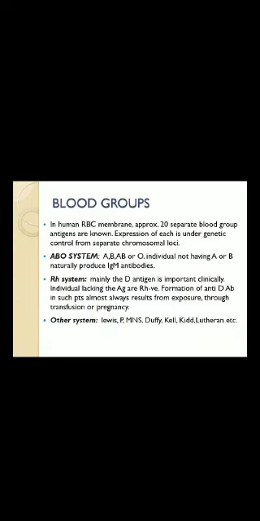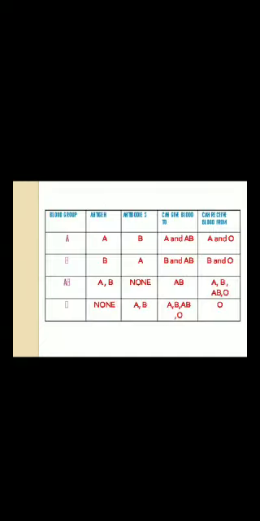So, what is the Rh system? It depends on the D antigen. Its presence will cause Rh positive. An individual lacking the D antigen will be Rh negative. And formation of anti-D antibody in such a patient almost always results from exposure through transfusion or from pregnancy. So, other minor systemic groupings are Lewis, P, MNS, Duffy, Kell, Kidd or Lutheran. So, the most commonly used is the A, B and O grouping for transfusion.